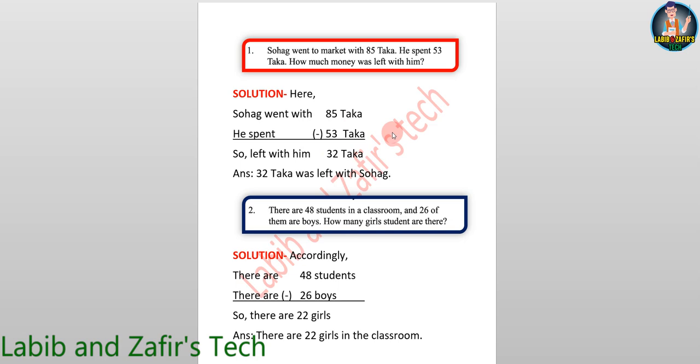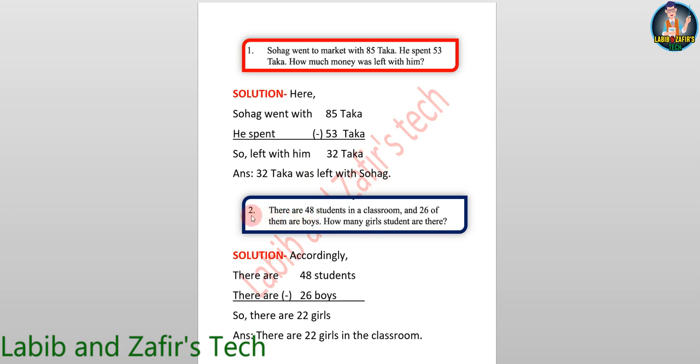So we have to minus 53 taka from 85 taka. So left with him 5 minus 3 equal 2 and 8 minus 5 equal 3, equal 32 taka. Answer: 32 taka was left with Sohag.